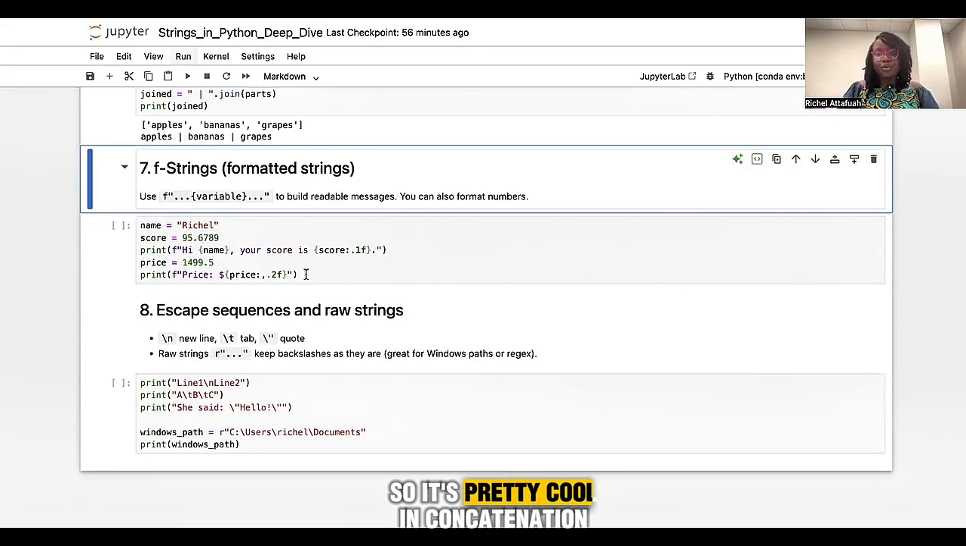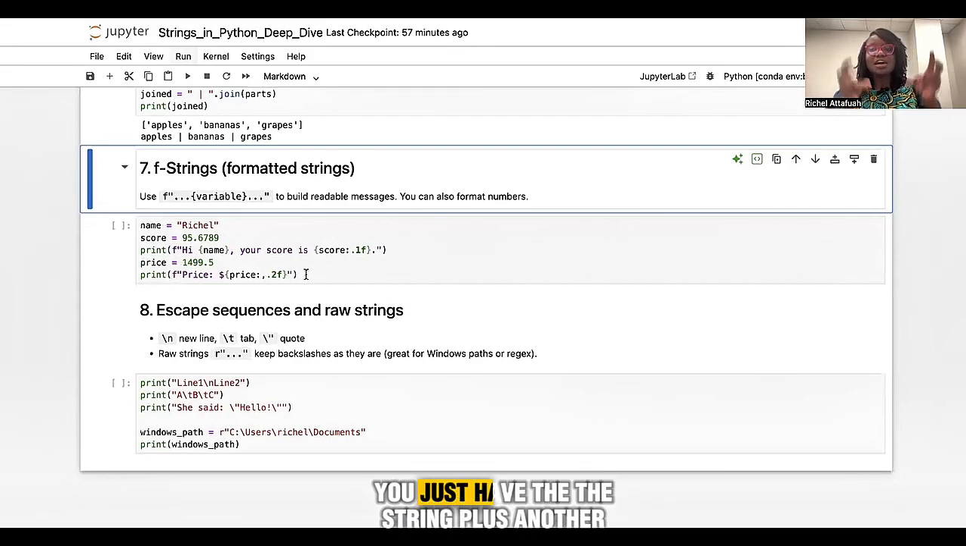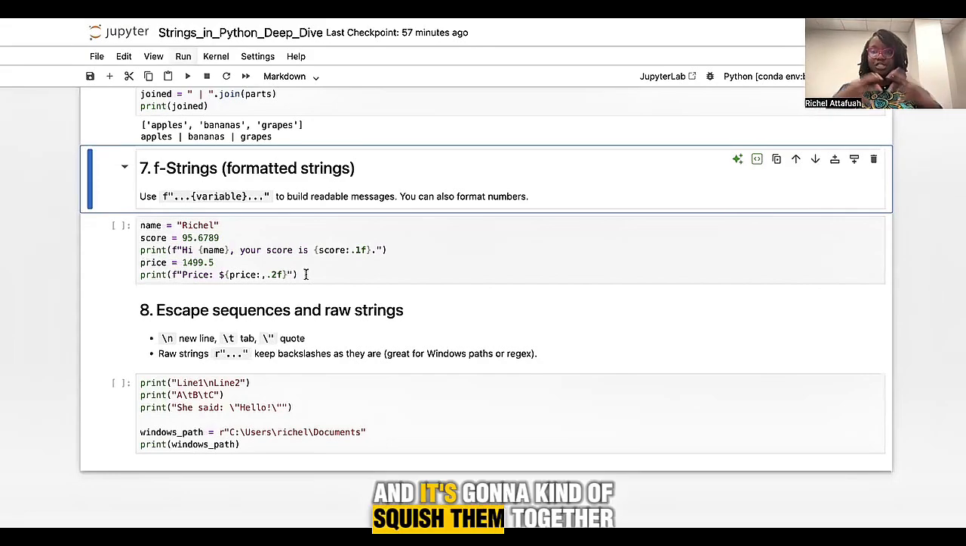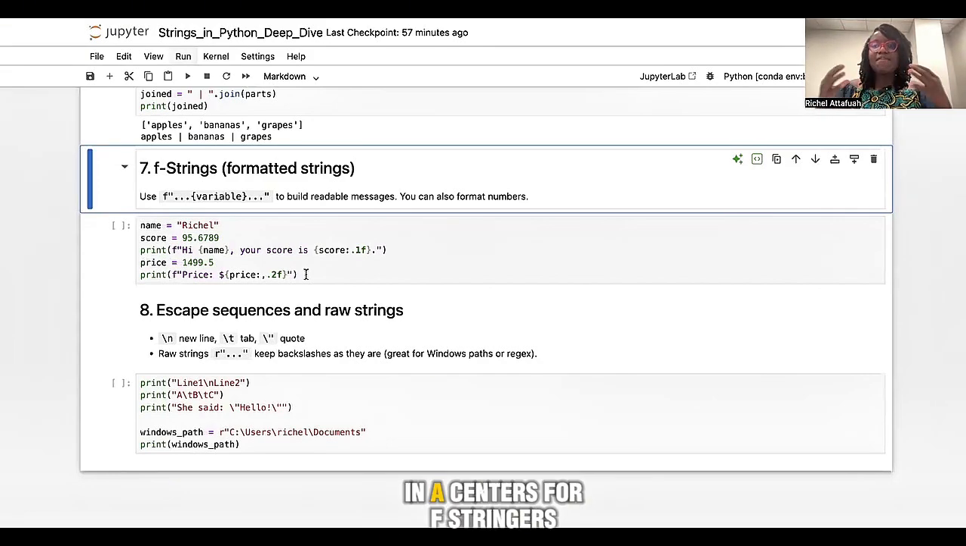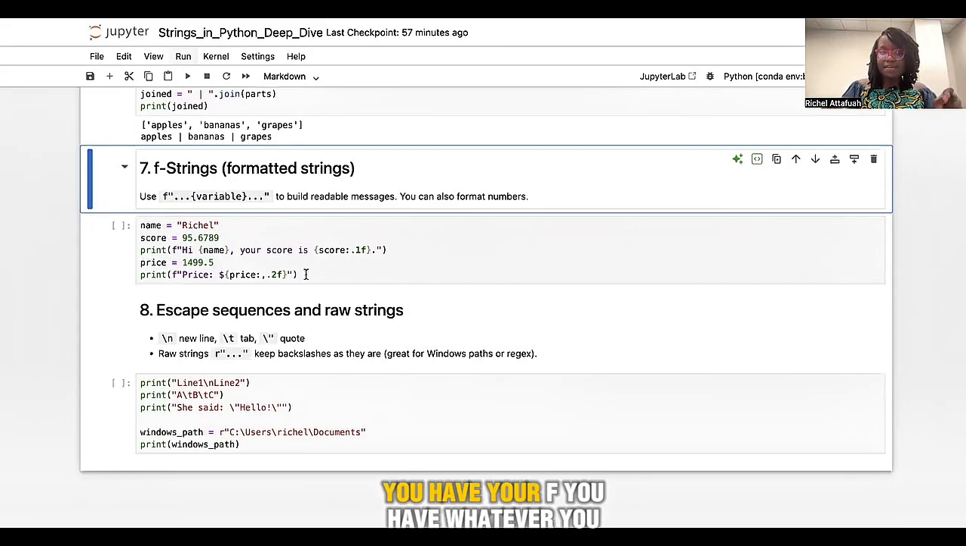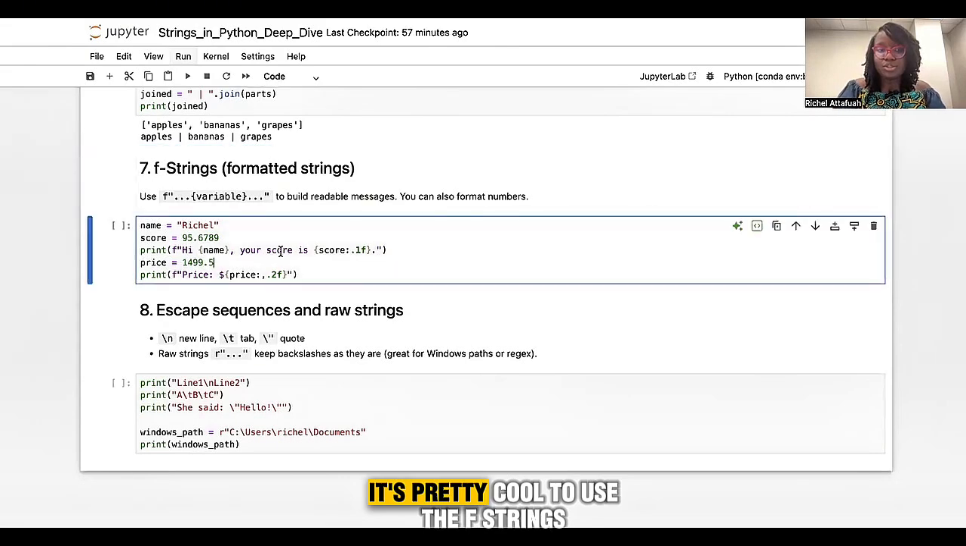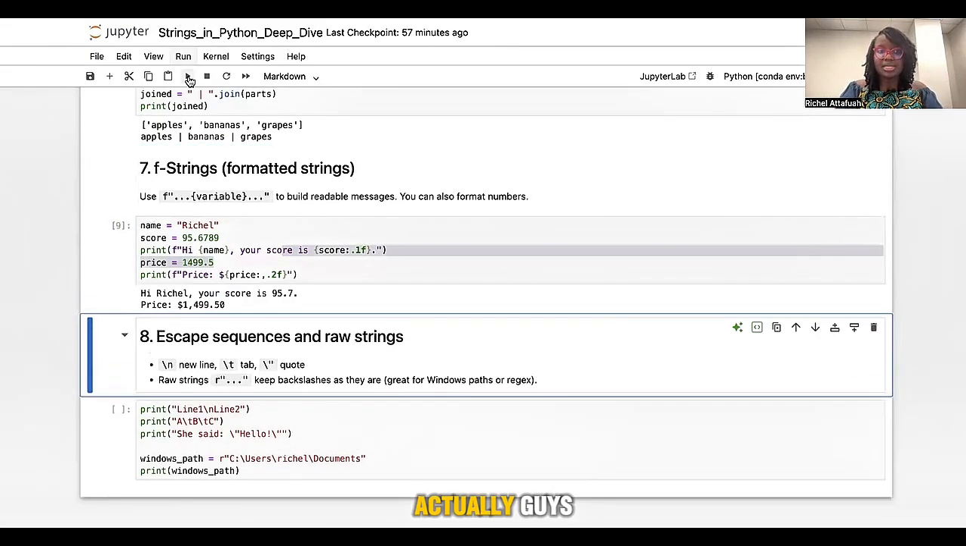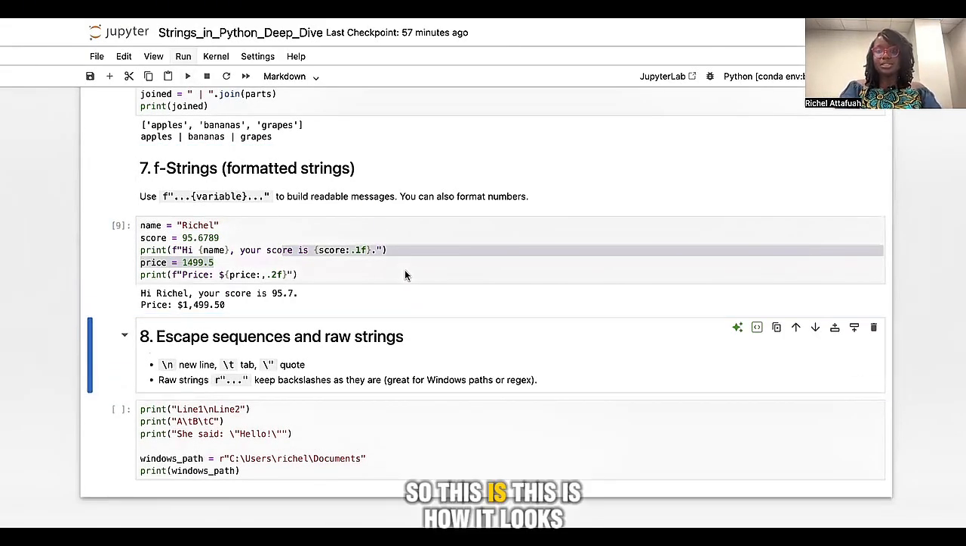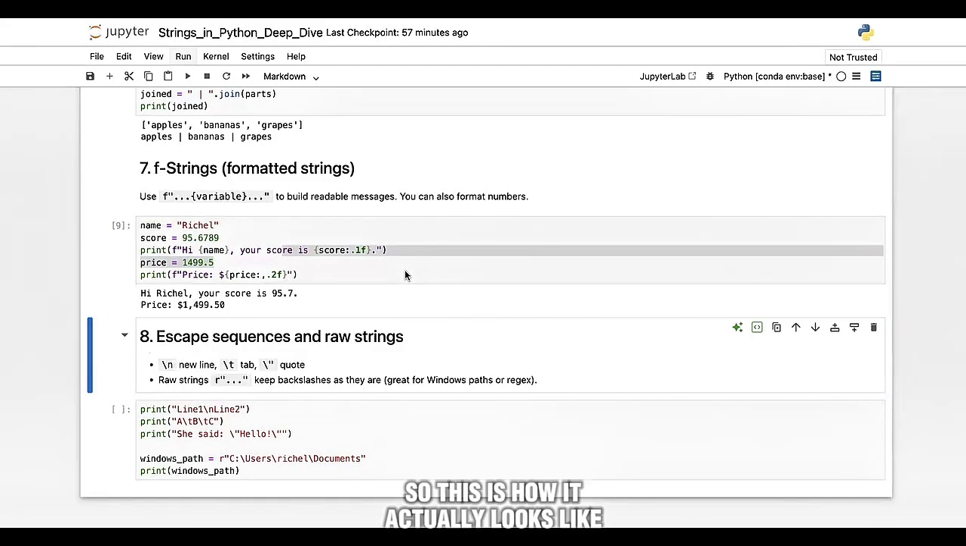So it's pretty cool. In concatenation, you just have the string plus another string, and it's going to kind of squish them together in a sentence. For the F string, you have your F, you have whatever you want to say, and you put whatever you want to join into the sentence in the curly brackets, right? And that is it. It's pretty cool to use F strings, actually, guys. So this is how it looks.